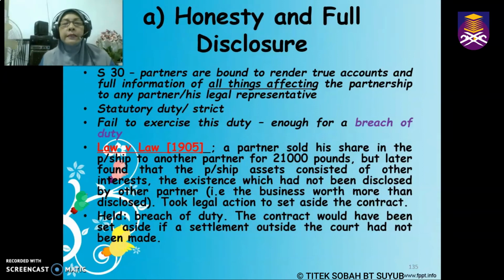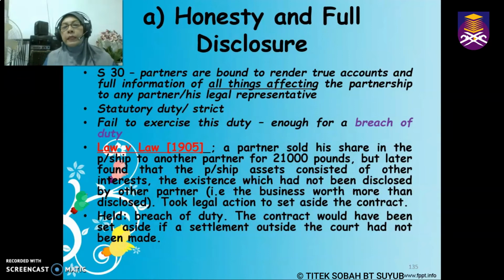So partners, under section 30, the provision says, are bound to render true accounts and full information of all things affecting the partnership to any partner or his legal representative. And this duty is a statutory duty, or a strict duty, whereby if a partner fails to exercise this duty, this will be considered as a breach of duty.